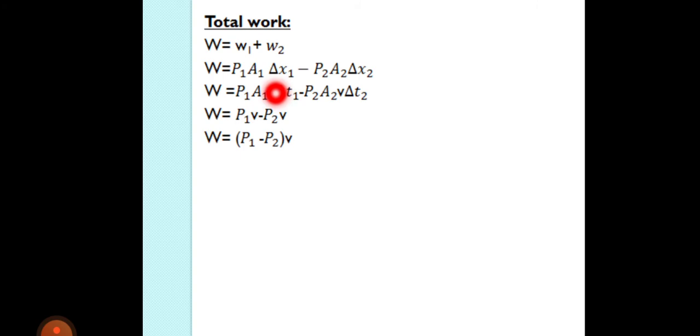We know that x equals vt. Similarly, x1 equals v into delta t1, minus P2 A2 v into delta t2. From the equation of continuity, we see that the product of area, velocity and time equals volume. So we put volume here and also volume here. Volume is common in both, so we take it common. So the equation of total work becomes (P1 minus P2) into volume.